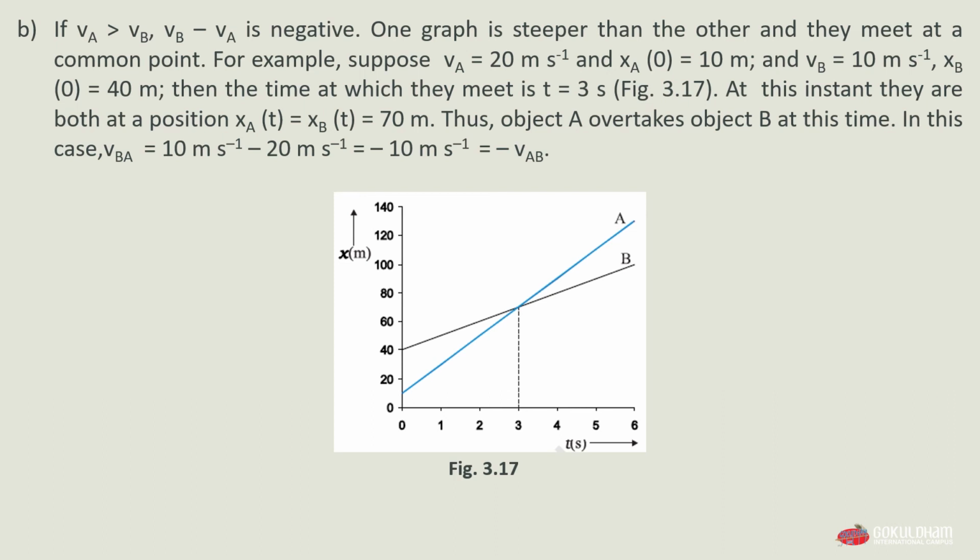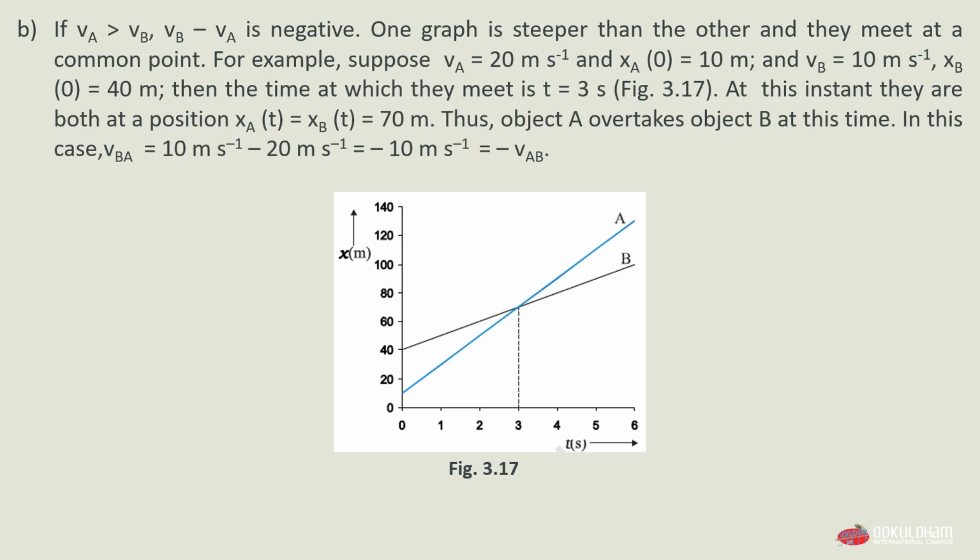t. Means when they intersect each other at that point, x of A of t equals x of B of t will be equal to 70 meter. Means they meet at 70 meter. Thus the object A overtakes object B at this time, means after this intersection object A will overtake object B, and in this case velocity of BA will be equal to 10 meter per second minus 20 meter per second, which is minus 10 meter per second, which is equal to minus velocity of AB.